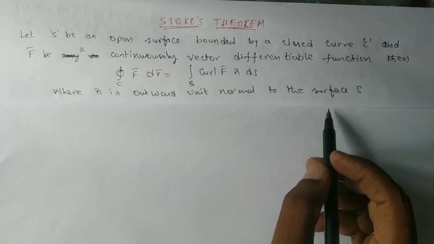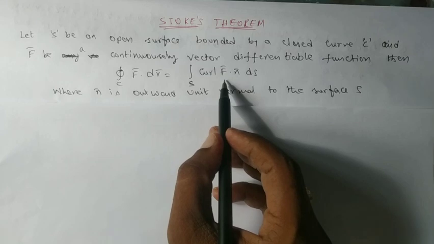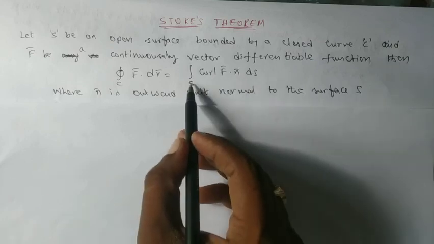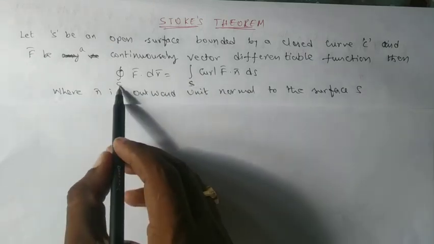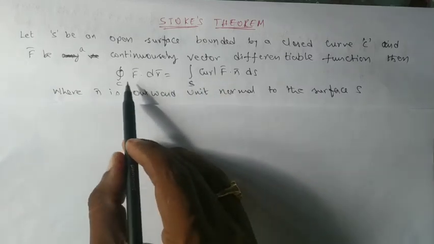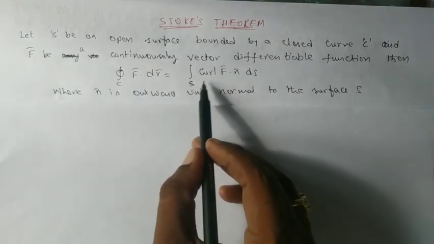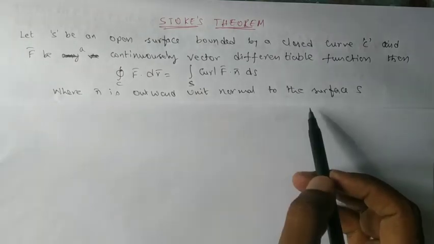This also gives the relation between the line integral and the surface integral. I'm just repeating once again: if f bar is any continuously differentiable point function and S is an open surface bounded by a closed curve C, then the relation between the line integral and surface integral is integral over C f bar dot dr bar equals integral over S curl f bar dot n bar ds, and n bar is the outward unit normal to the surface.